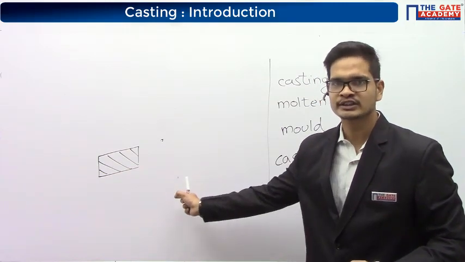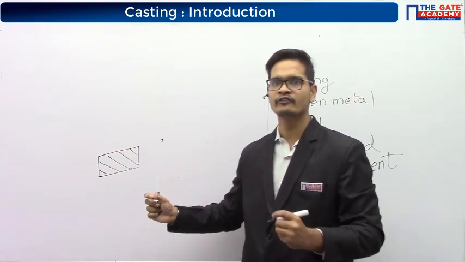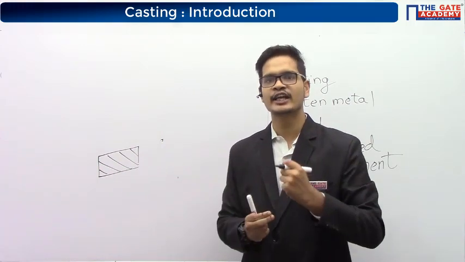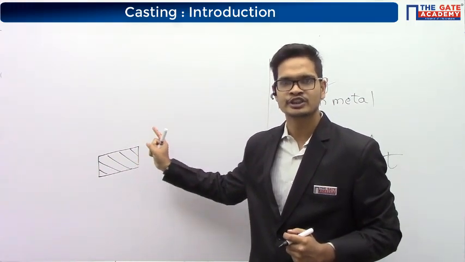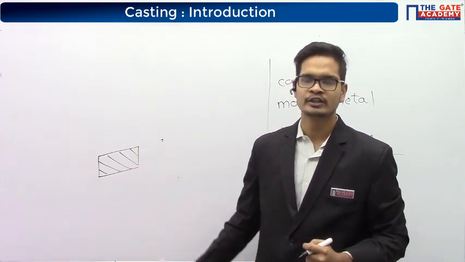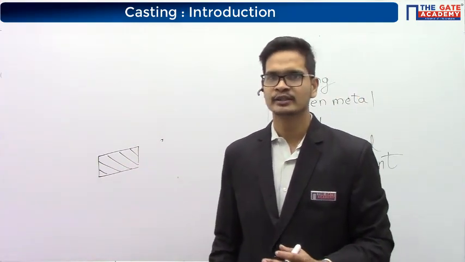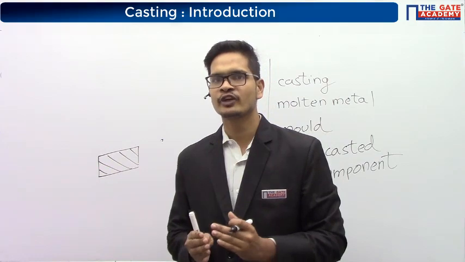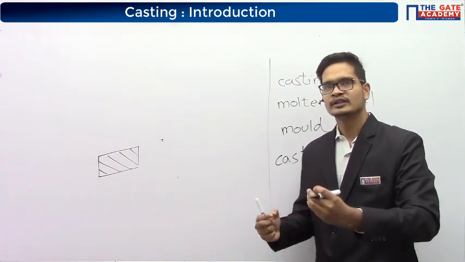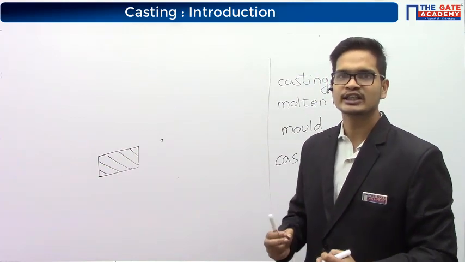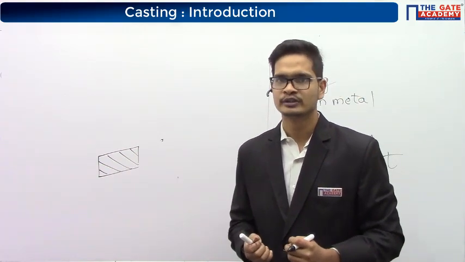So for this, you need to have a cavity inside which you can pour the molten metal, which is having a similar shape. The shape of the cavity should be similar to the component that you want to make, right? So first we'll have to make that cavity. That cavity is made inside something called a mold.